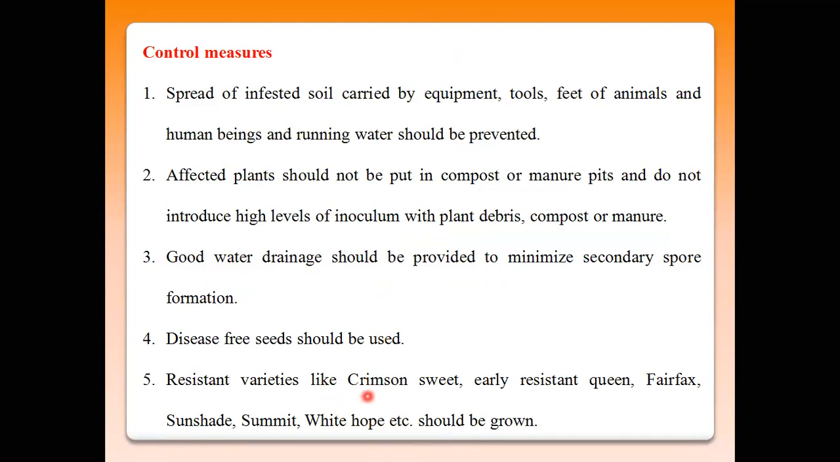Then resistant varieties: Crimson Sweet, Early Resistant Queen, Hairbox, then Sunset, Summit, White Hope. These somewhat resist the wilt disease seen in all the cucurbitaceous crops. In cucurbitaceous crops, all the muskmelon crops and all the gourd crops, then cucumbers, melon crops, these crops come under the category of the Cucurbitaceae.